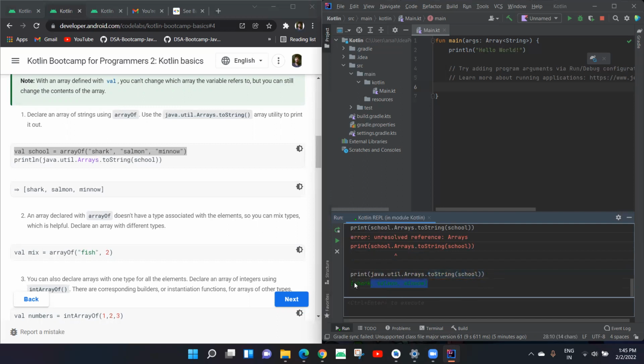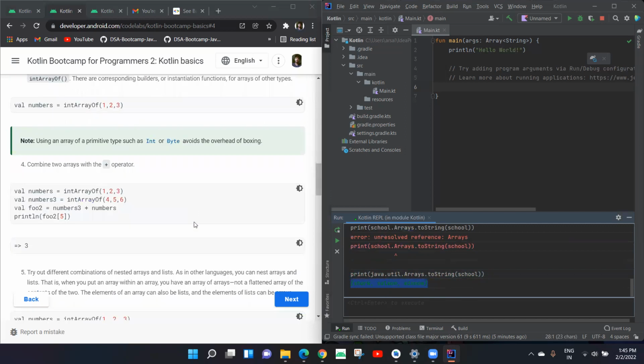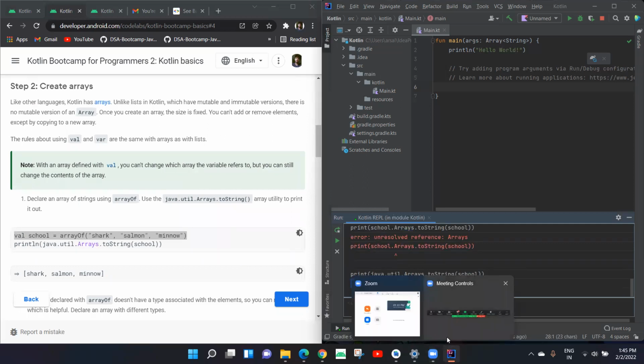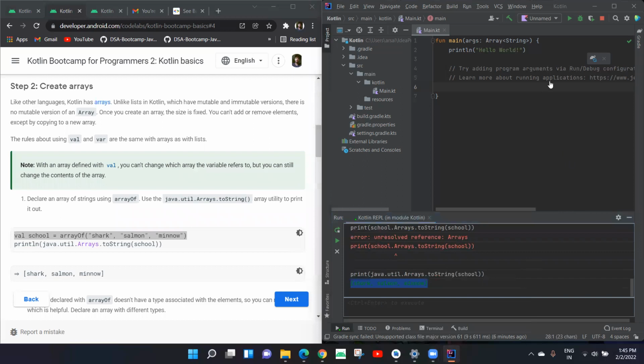Then it returns us a string, which is this whole part. So try reading till here, and if you have any doubt, then please ask. Try doing it.